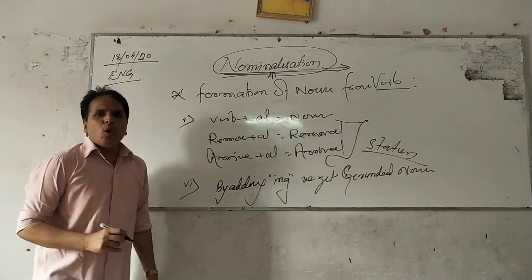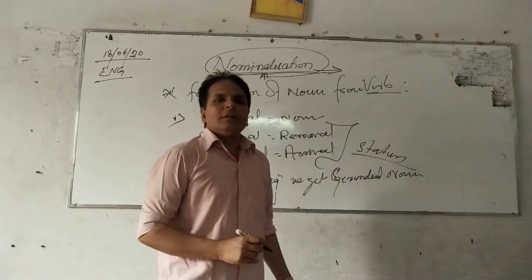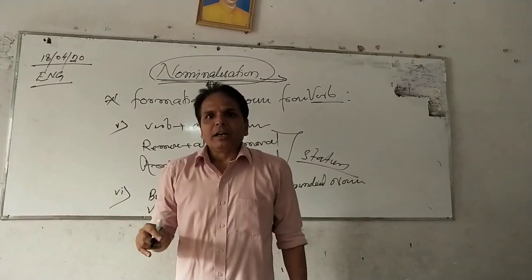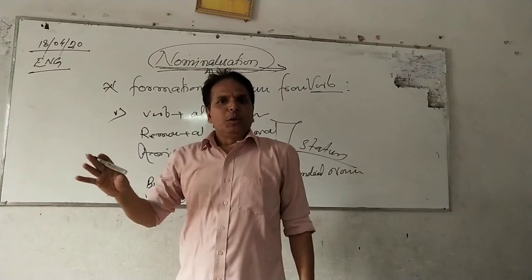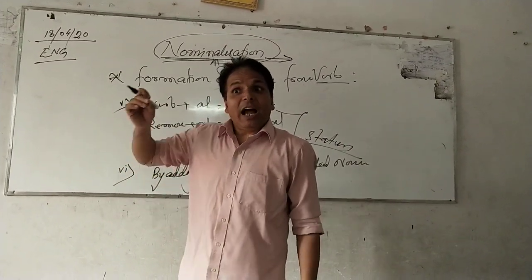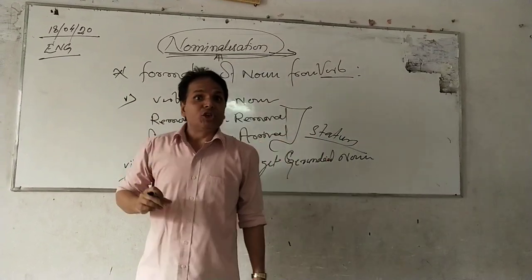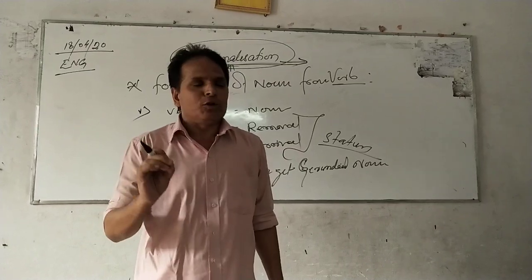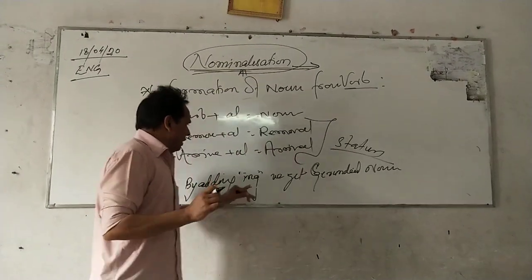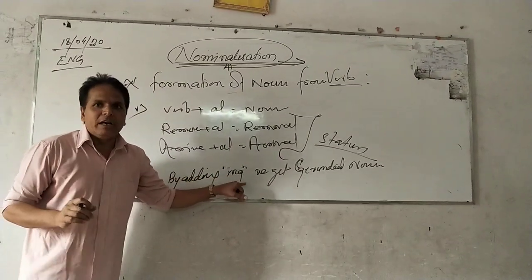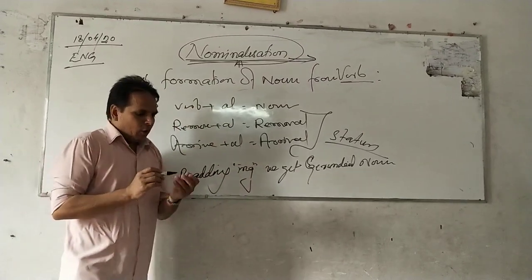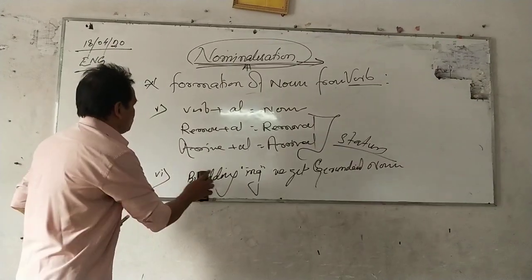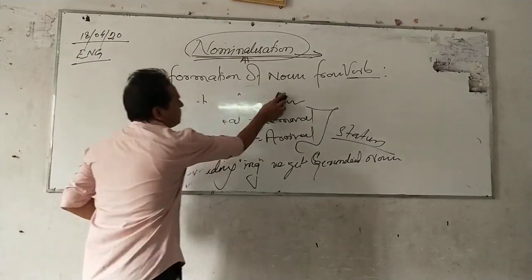If I say, smoking is injurious to health, here smoke itself is a noun. But again, smoking, by taking the ing, has become the gerundial noun. And it has come in place of the subject, and that's why it is a noun. So it is a gerundial noun. By adding the ing also, we get the noun. Now, another process of forming the noun from adjective. So now we shall come to the next formation of noun.